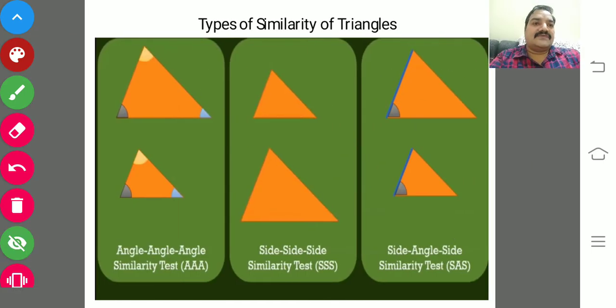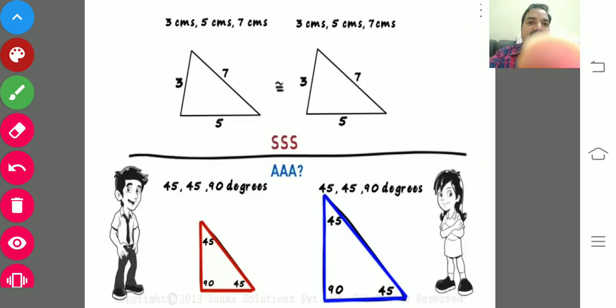Types of similarity: we have different types of similarity criteria, like AAA similarity, SSS similarity, and SAS similarity. We will come to know them in the coming slides. Before entering into similarity, just observe one thing.